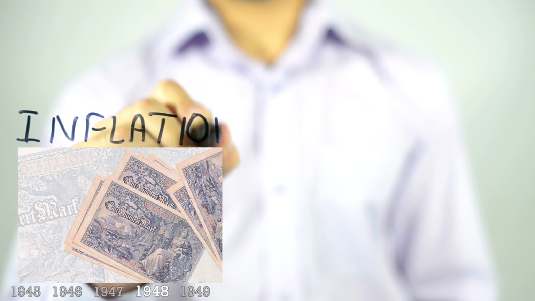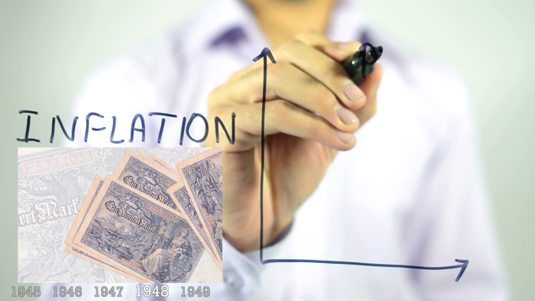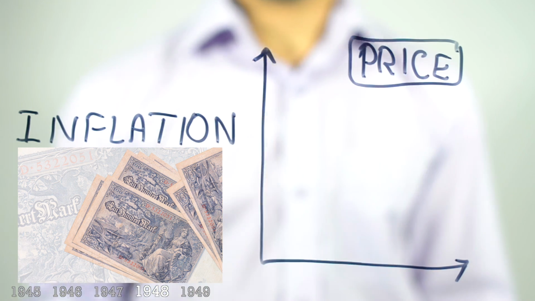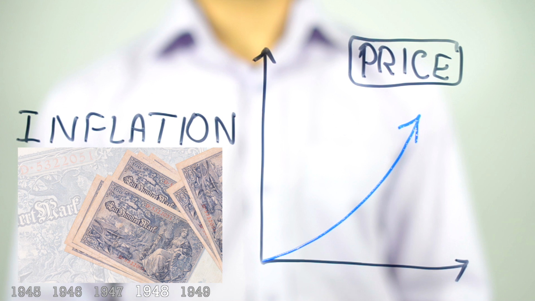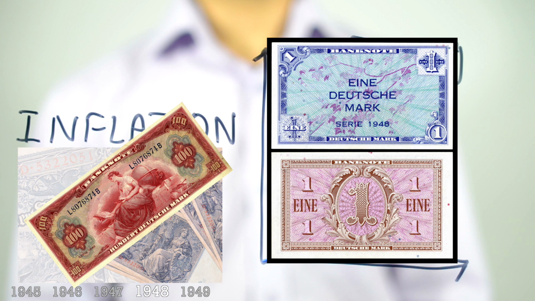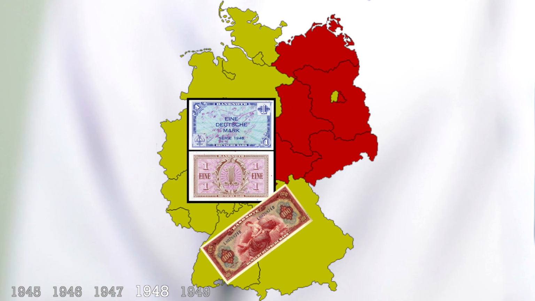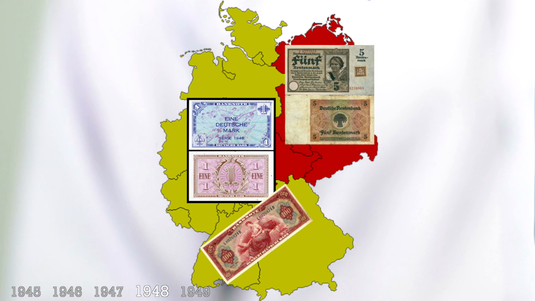The existing money overhang and inflation had created a situation in which it was no longer possible to build a stable economy. Earlier attempts to introduce a new currency for Germany as a whole had failed, and therefore on June 20th, 1948, the Western Allies introduced the D-Mark into the West German territories under their control. The Soviet zone, including Berlin, followed a few days later with an East German currency.